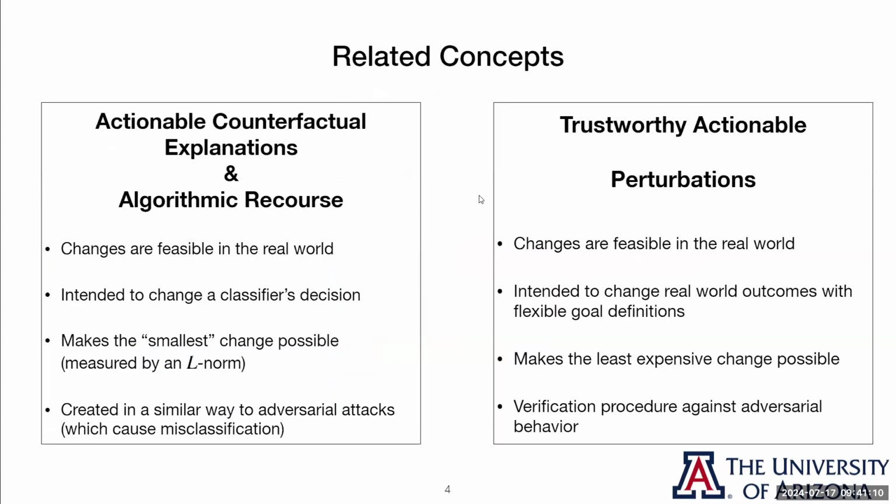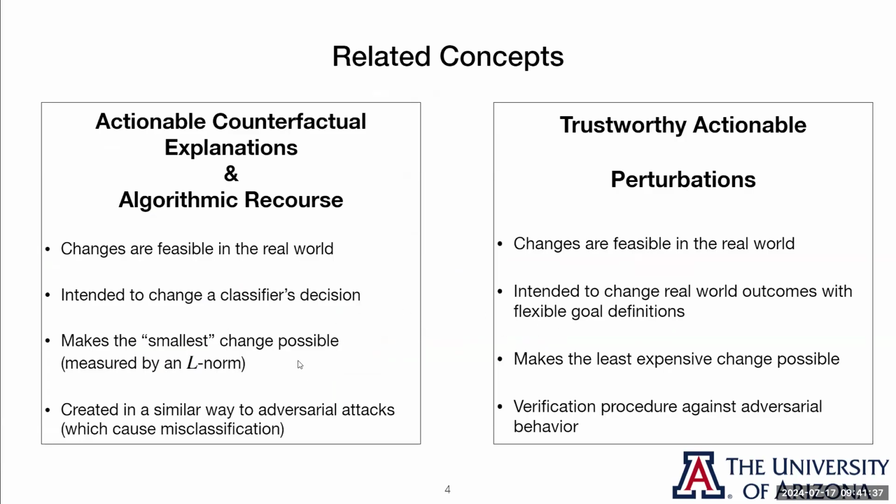Now, the most closely related concepts are actionable counterfactual explanations and algorithmic recourse. Just like TAP, these give advice based off of what a classifier says, and their advice is meant to be possible, feasible in the real world. However, there is a difference in our intended goals. These previous methods just want to change the classifier's final decision, loan rejected to loan accepted. We have a much more flexible definition of goal.